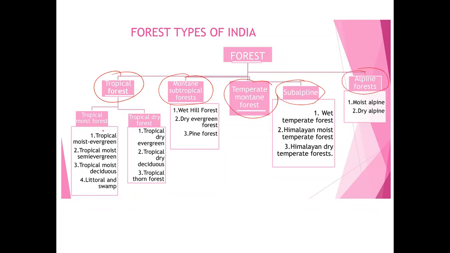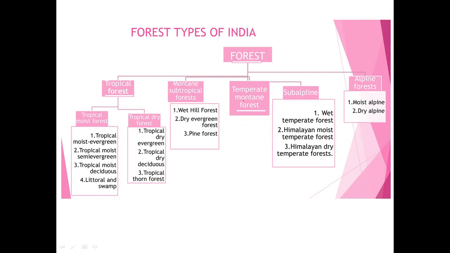Okay, so within that one, he again subdivided into tropical forest, moist deciduous as well as dry deciduous, based upon the rainfall pattern. Okay, so that's the one thing. And within the moist tropical, he classified the moist evergreen, semi-evergreen, moist deciduous, littoral and swamp and all those things. Okay, so here I think it's very difficult to remember all the classification.